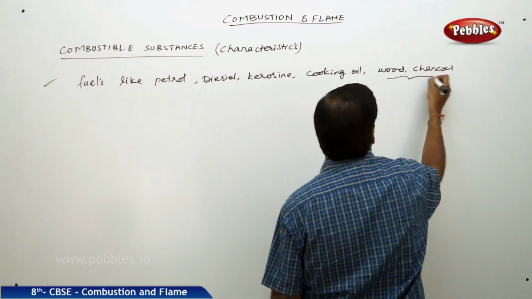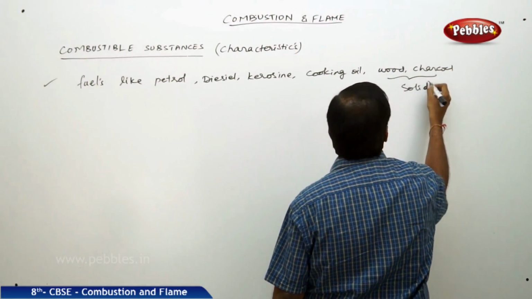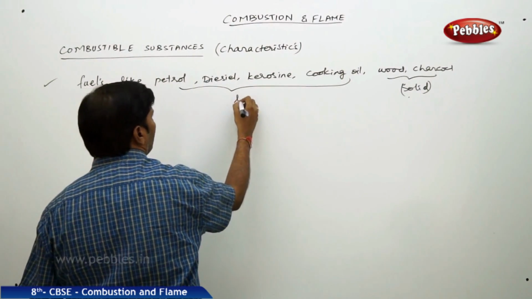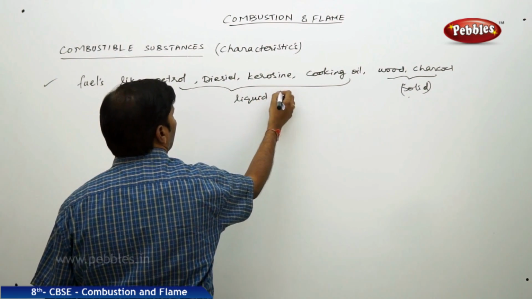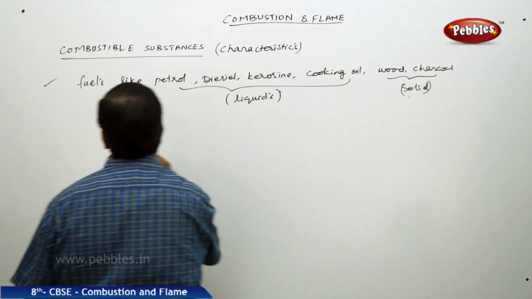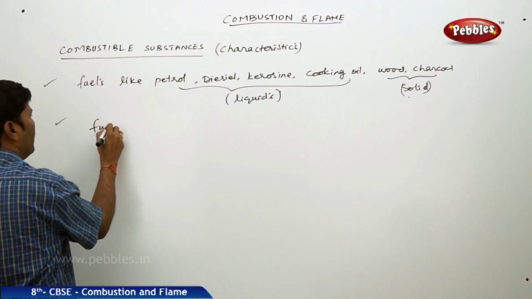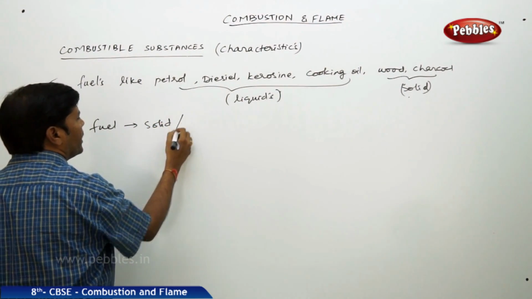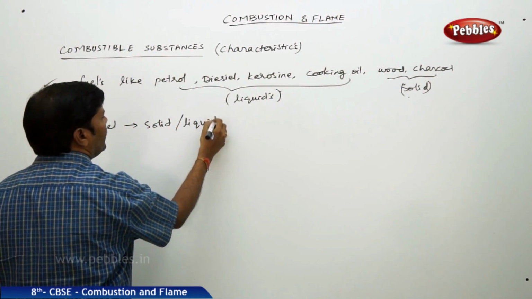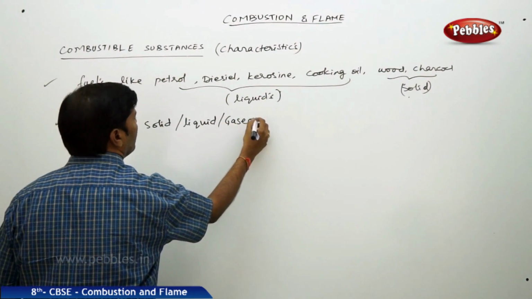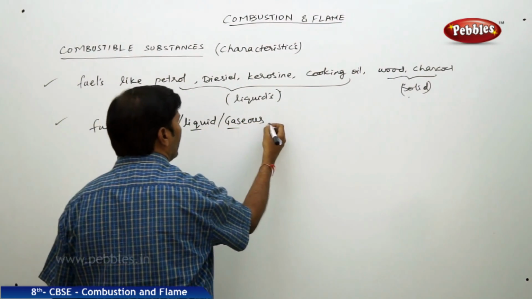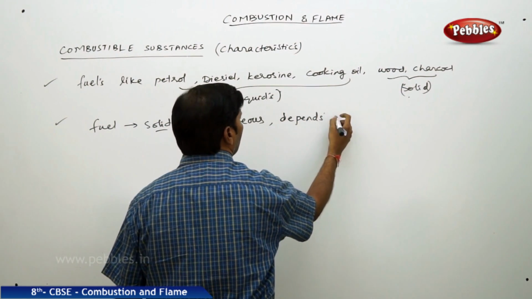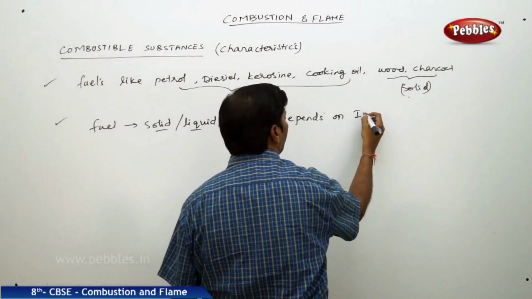Wood and charcoal are solid fuels, and petrol and cooking oil come under the liquid fuels. A fuel can be a solid fuel, a liquid fuel, or a gaseous fuel also. Every fuel, whether solid, liquid or gas, depends on a temperature called the ignition temperature.